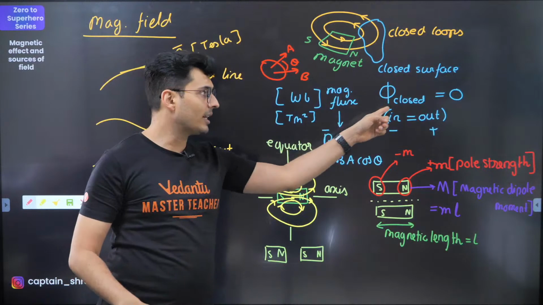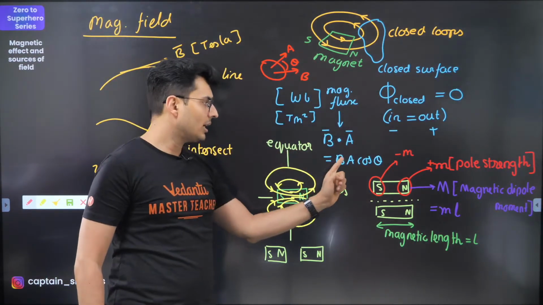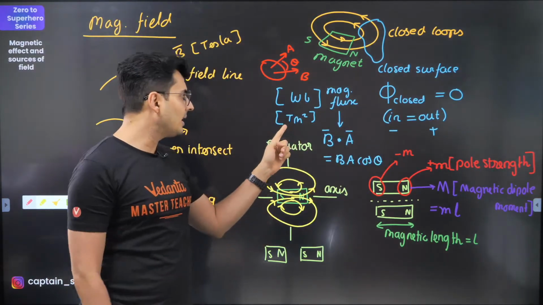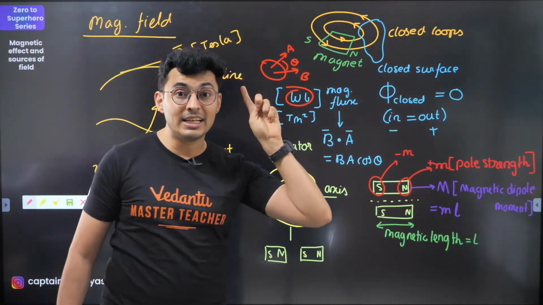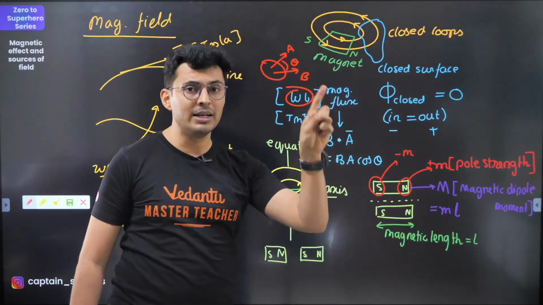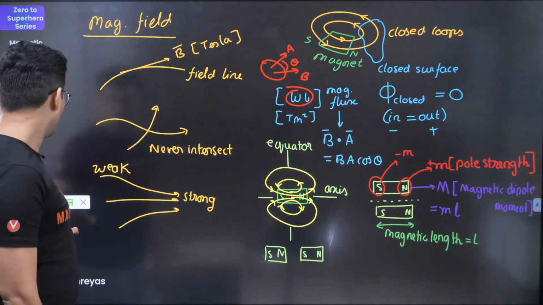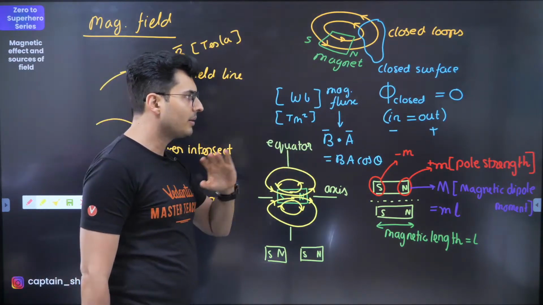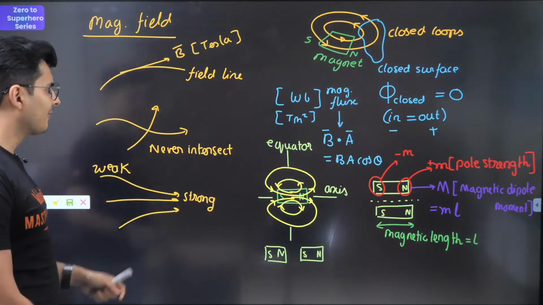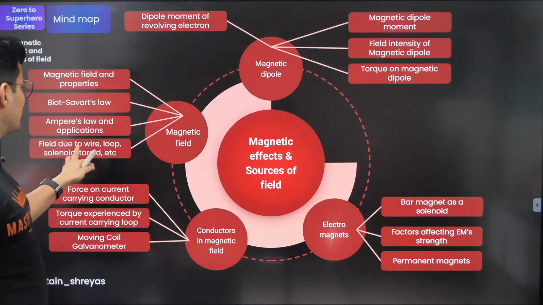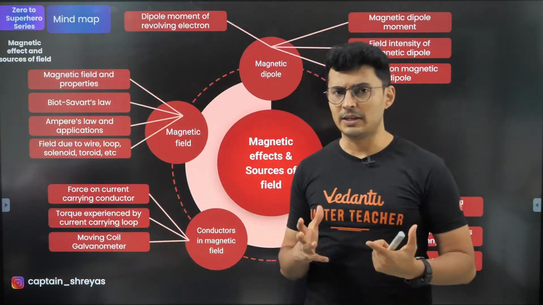Now the unit of flux is basically Tesla, because B is in Tesla, as I just told you, times meter square. This Tesla meter square is also called Weber. 1 Weber of flux is when a 1 Tesla field passes through 1 meter square area. I hope this is clear. All right, great. This is very important. So I've discussed a lot about flux and the field properties till now. This much is done, and we have also discussed the flux part.